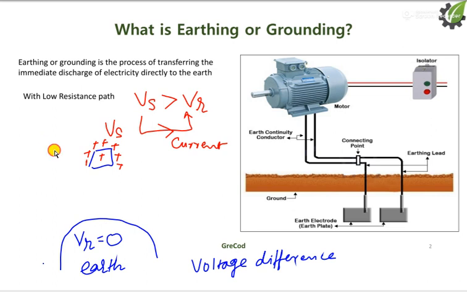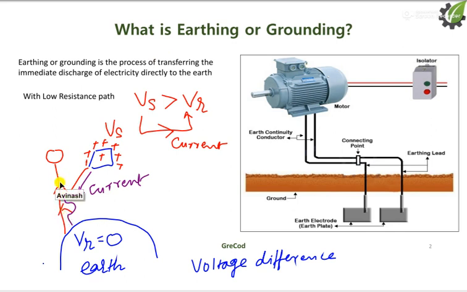So if someone touches this element, he will get a shock. The reason is that this element has a voltage of Vs, which is more than Vr. Then the current will flow from higher potential to lower potential, and this is the current, and this person will get a shock.